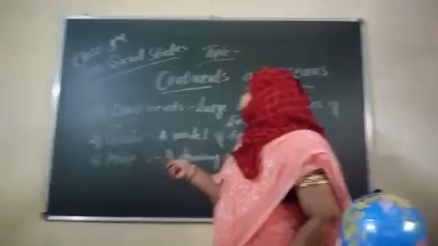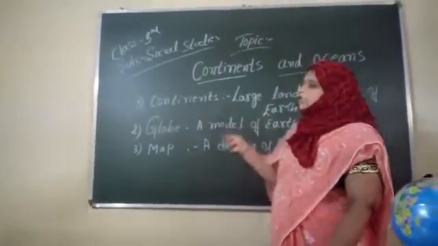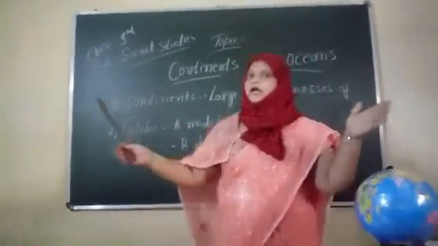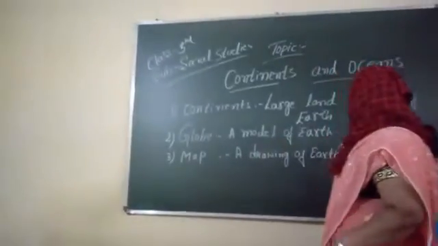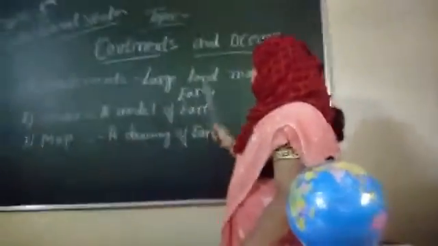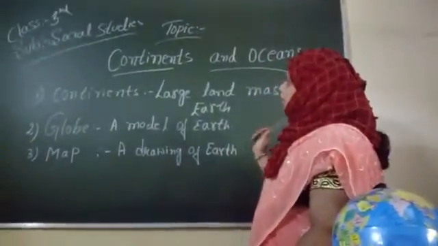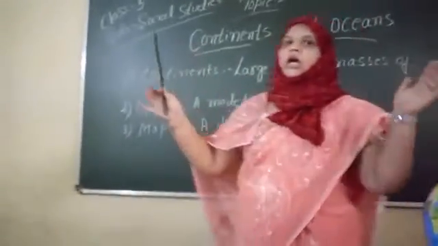Here we will learn about continents. Continents means some space on the earth, large land masses of earth. For that we call them continents.